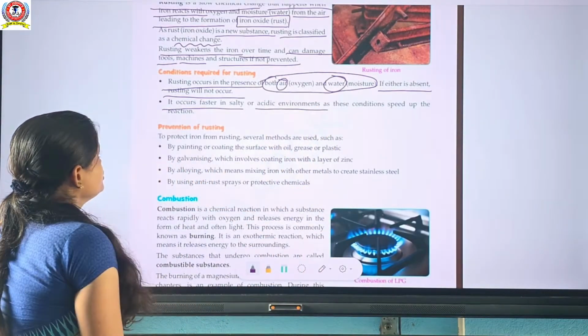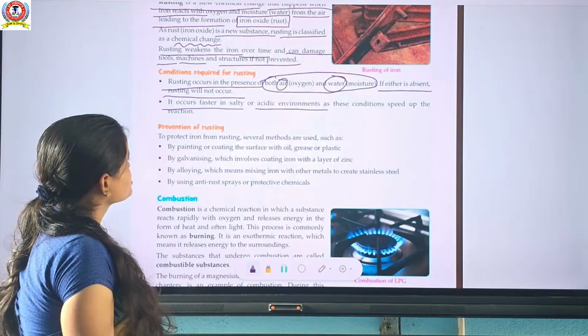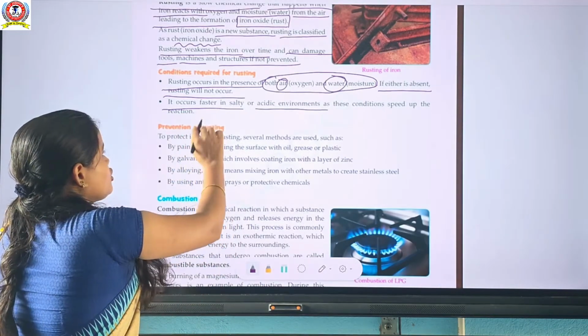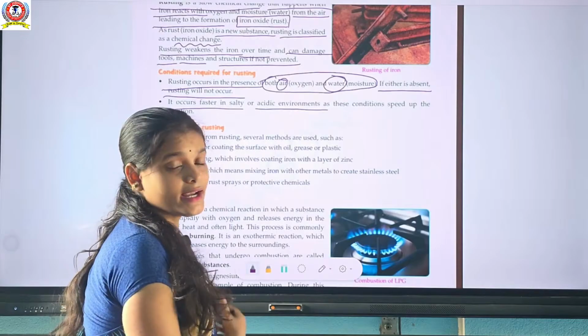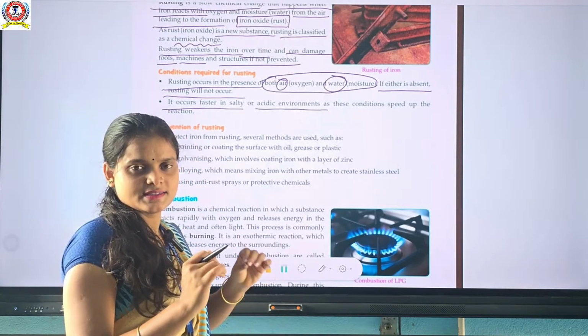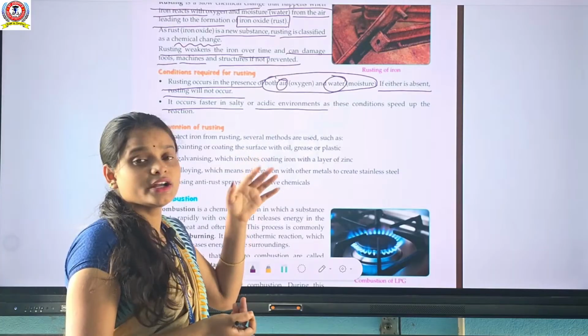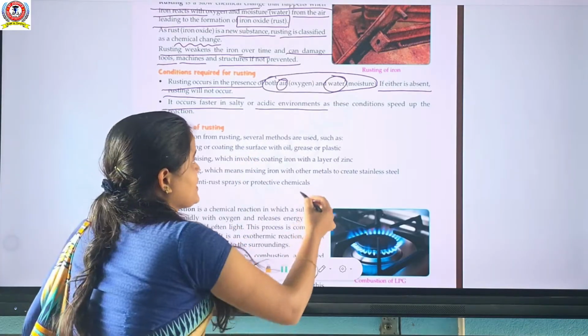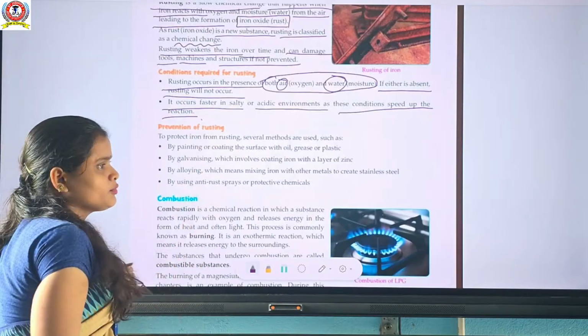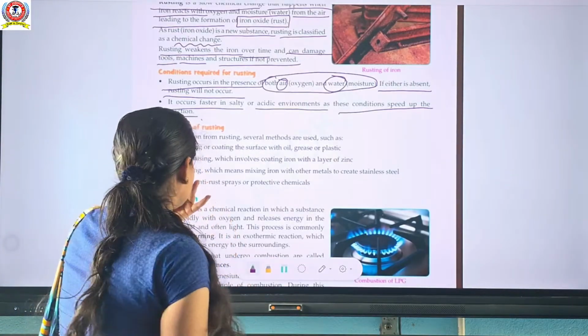Rusting, or the formation of rust, is called rusting. So rusting occurs fast in a salty and acidic environment. Mostly in a salty and acidic environment, it can react very fast. Okay, as this condition speeds up, yes, the reaction happens very quickly.